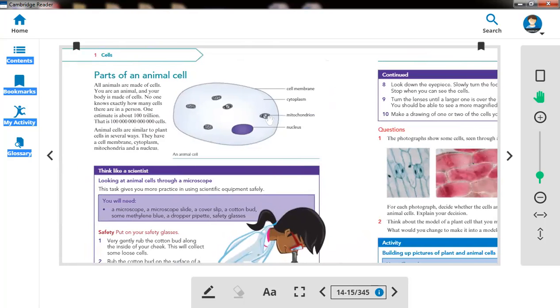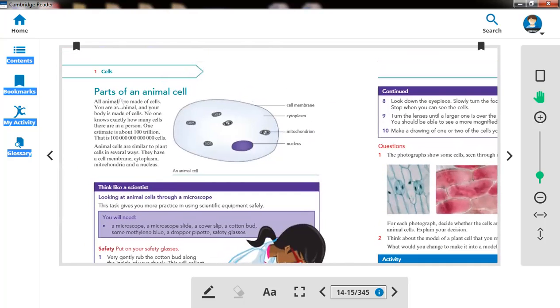Look, this one, you can see, these are the parts of an animal cell. It has four parts. Number one, cell membrane. The function is the same as I already told you in the plant cell.